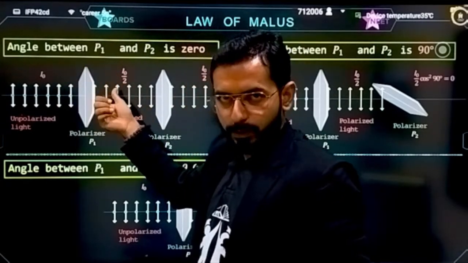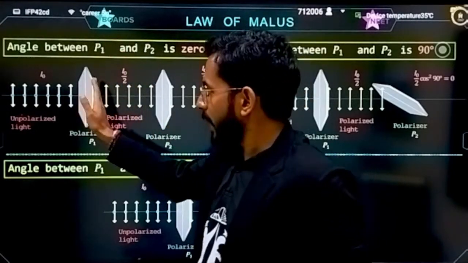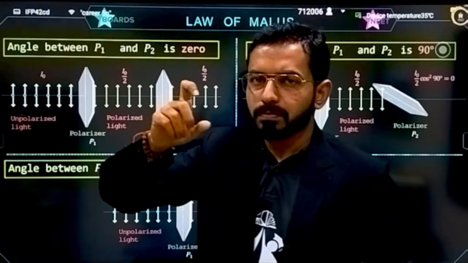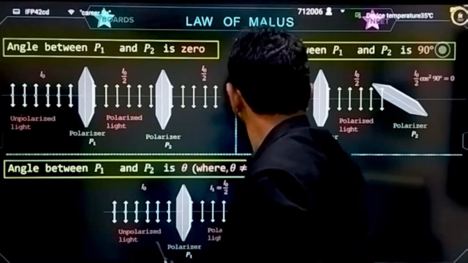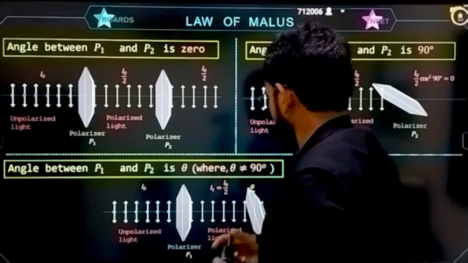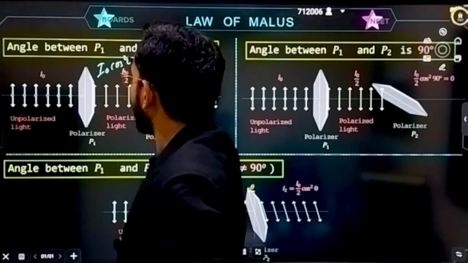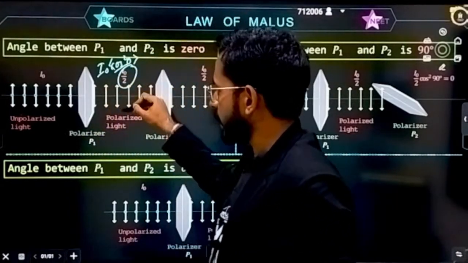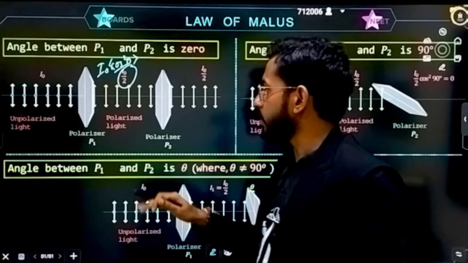The light that will come here will be I naught cos square theta, but all are at different angles theta. That's why we will take the average. When we take the average, it will become I naught cos square theta, and then taking the average, it will become half. That means the intensity that has reached here is I naught by 2.